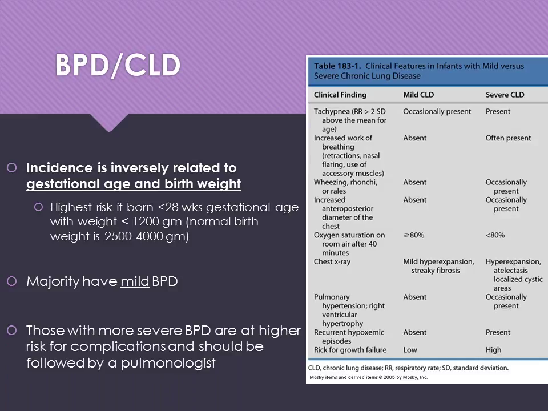Those with more severe disease are at higher risk for complications and need to be followed by a pulmonologist. Just like cystic fibrosis patients, we're not going to follow them as just general primary care providers. We're going to follow them along with other specialists like pulmonologists.